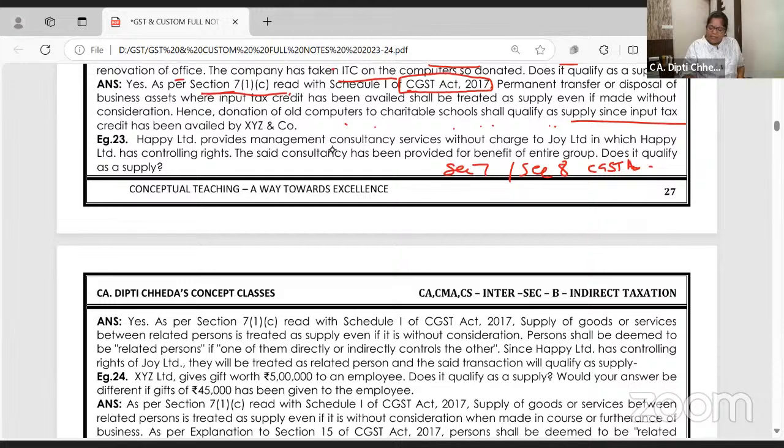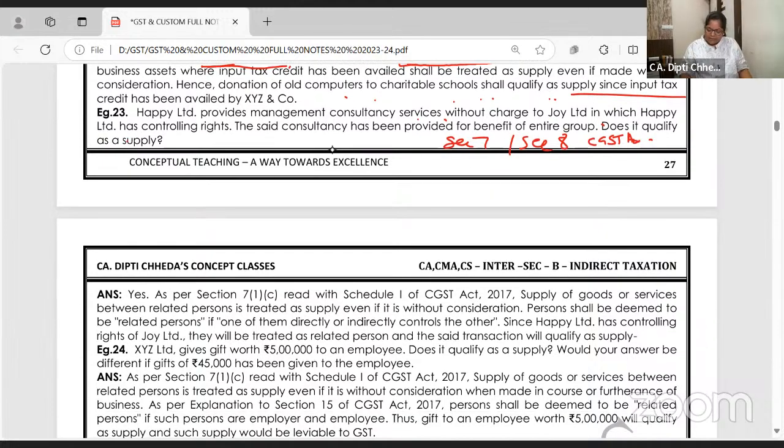Happy Limited provides management consultancy services without charge to Joy Limited, in which Happy Limited has controlling interest. So, related person. The said consultancy has been provided for the benefit of the entire group. Does it qualify? Yes, related person. As per section 7(1)(c), supply of goods or services between related persons is treated as supply even if without consideration.